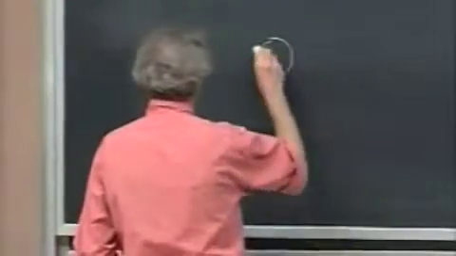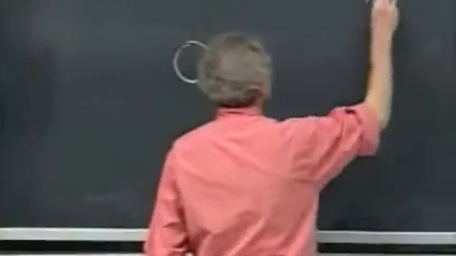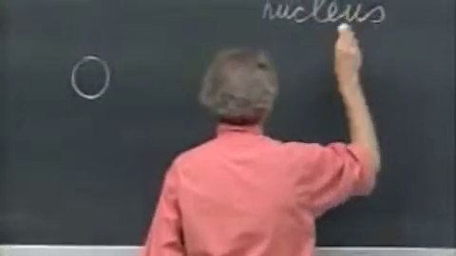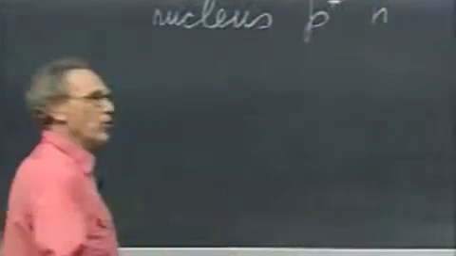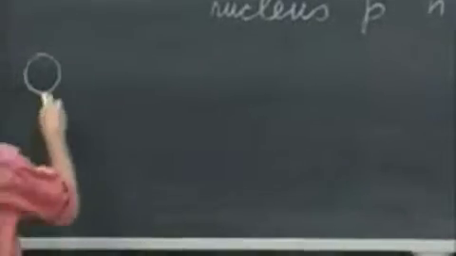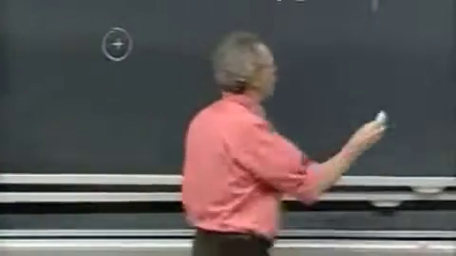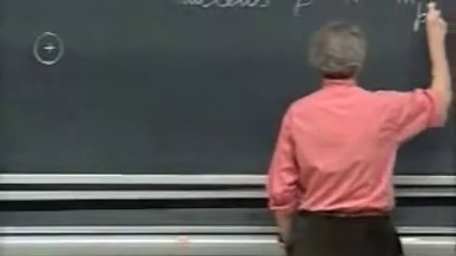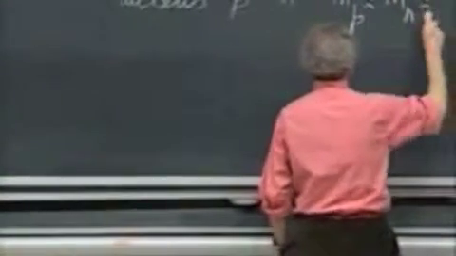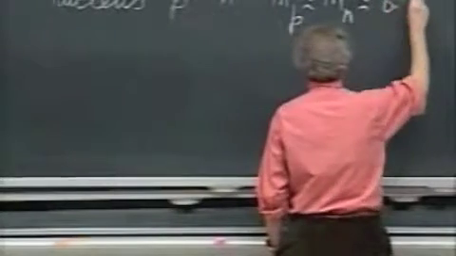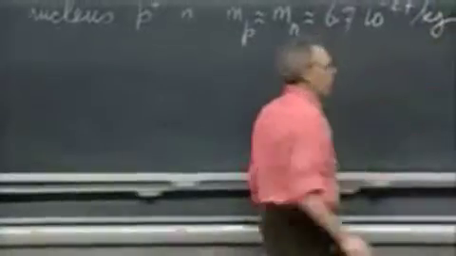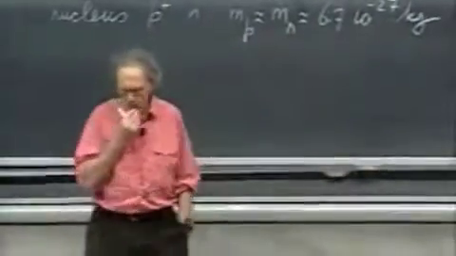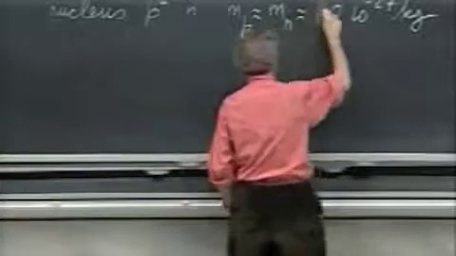Picture of an atom is a nucleus, which is very small compared to the size of the atom. The nucleus has protons, which are positively charged, and it has neutrons, which have no charge. The mass of the proton is approximately the same as the mass of the neutron, about 1.7 times 10 to the minus 27 kilograms.